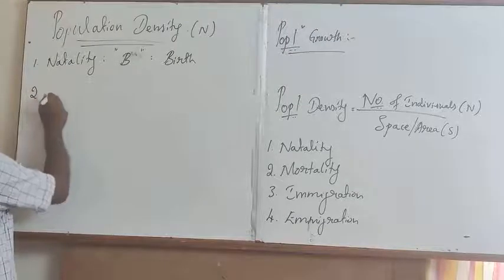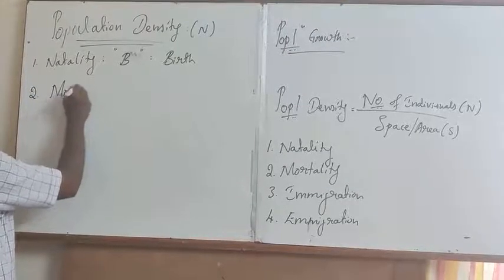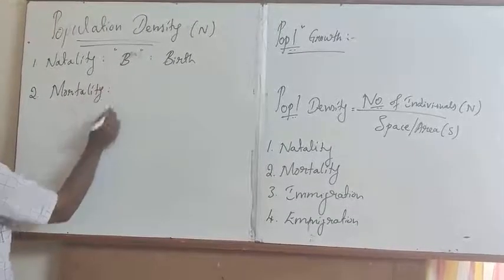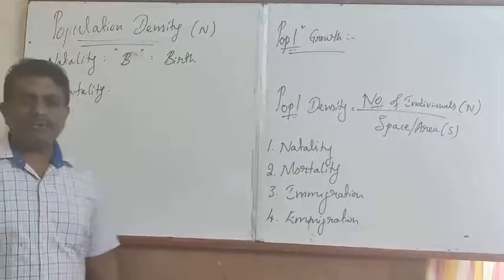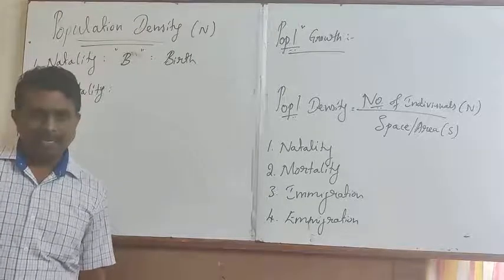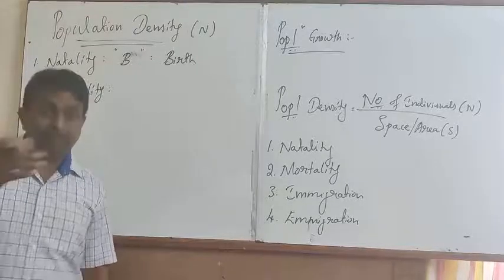The second one is called mortality. Mortality refers to the number of deaths in a given time in a population.